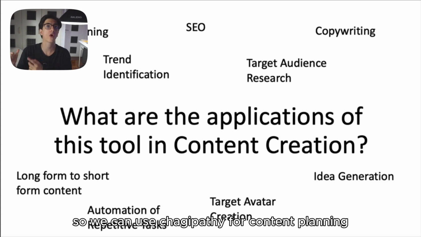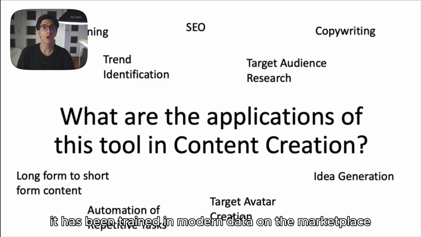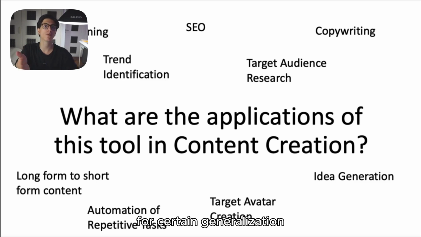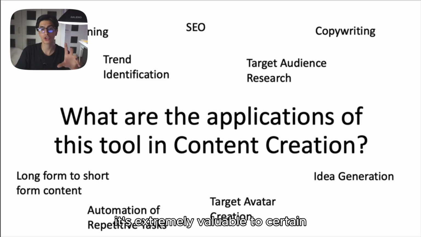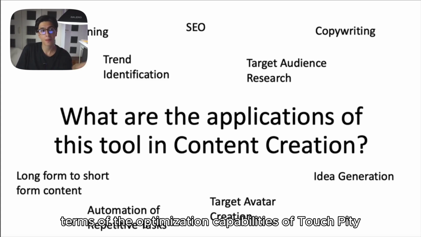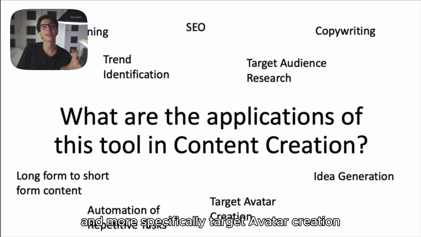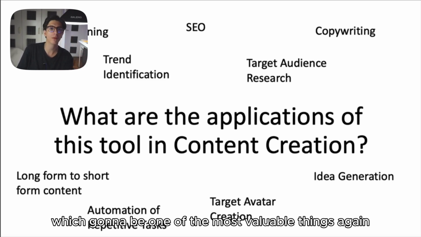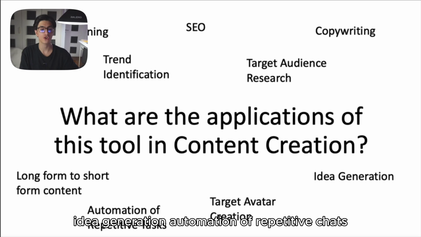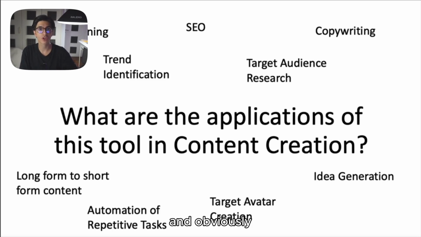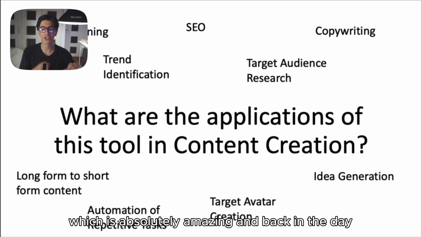So we can use ChatGPT for content planning. We can use ChatGPT for trend identification, as it has been trained on modern data on the marketplace. For search engine optimization, this is one of the biggest ways to utilize the power of ChatGPT. It's extremely valuable. We can perform target audience research and, more specifically, target avatar creation, which is going to be one of the most valuable things we're going to be creating with ChatGPT. It's going to be used for copywriting, idea generation, automation of repetitive chats, and obviously transformation of long form to short form content, which is absolutely amazing.